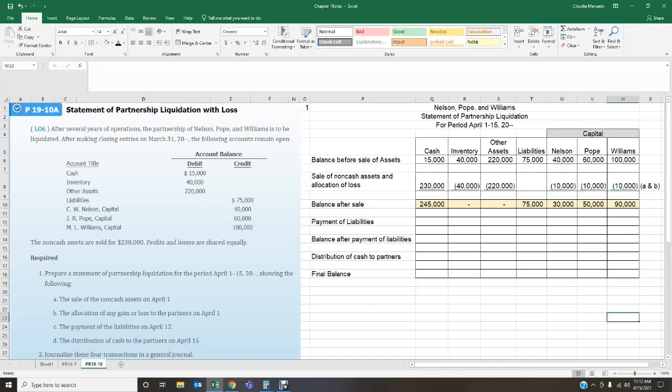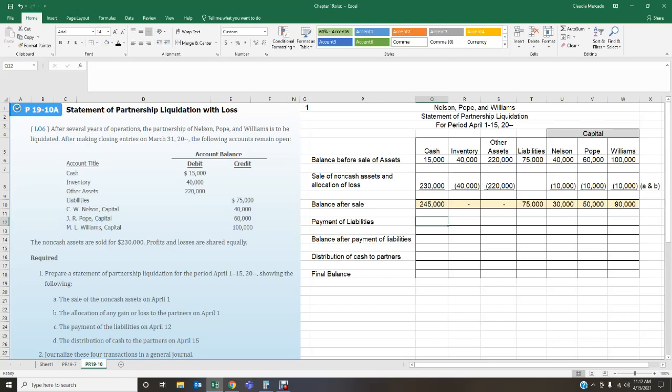Now C, the payment of the liabilities on April the 12th. So we are paying our liabilities. When we pay something, how do we pay? We usually pay with cash. So if we're making a payment to people that we owe money to, what's going to happen to our cash? Our cash is going to be deducted. Well, how much do we have in liabilities? We have $75,000 in outstanding liabilities, which means we owe that money. So we're going to pay that money.